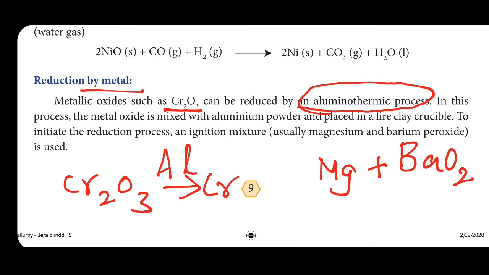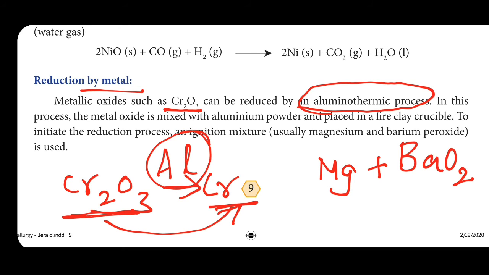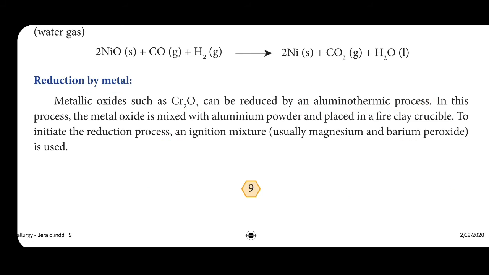In this aluminothermic process, the name itself contains aluminum, so aluminum is responsible for the reduction. Which one is reduced here? From Cr2O3 to Cr. For this reduction, the responsible one is aluminum. So the heading is given as reduction by metal. Again I am explaining this process.